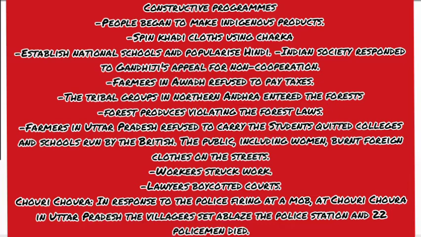Indian society responded to Gandhiji's appeal for non-cooperation. Farmers in Awadh refused to pay taxes. The tribal groups in northern Andhra entered the forest, violating the forest laws. Farmers in Uttar Pradesh refused to carry the British officials. Students quit colleges and schools run by the British. The public, including women, burned foreign clothes on the streets. Workers struck work. Lawyers boycotted courts.